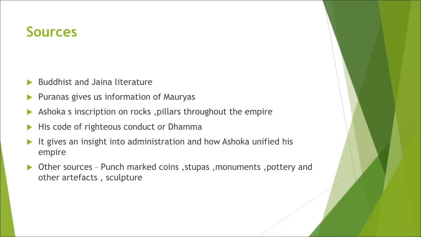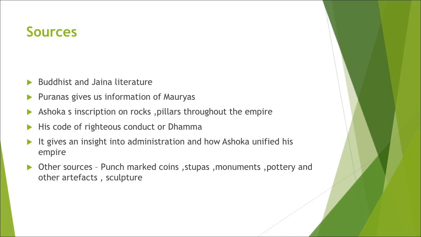Then Buddhist and Jaina literature, as Buddhism and Jainism were two major religions. Chandragupta Maurya was a Jaina. In his last days he left for Shravanabelagola, and there he spent his last days. He followed Jainism. Then various Puranas also give us information about the Mauryas.